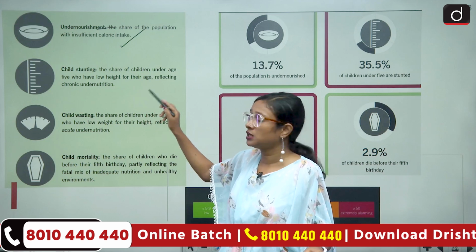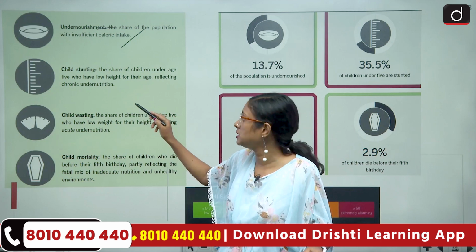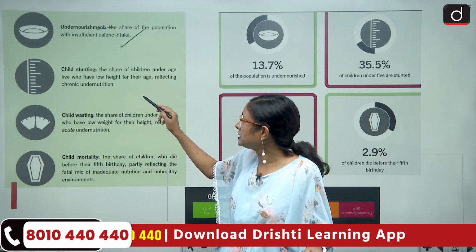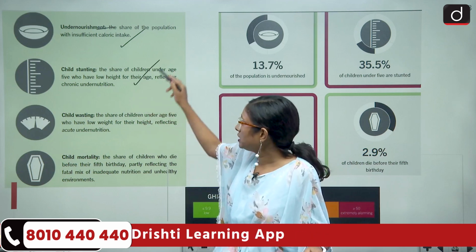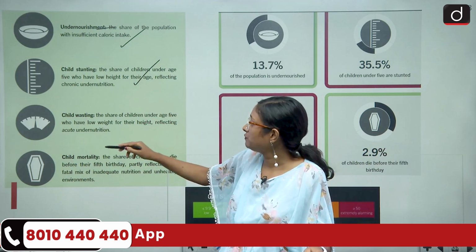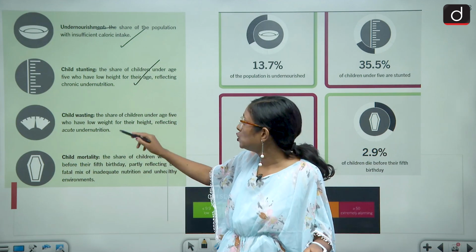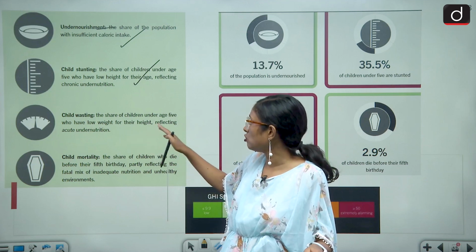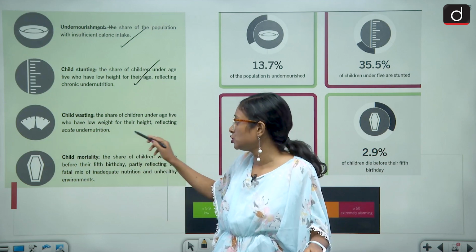So child stunting is measured for children below 5 years who have a low height for their age, and this is marked under chronic undernutrition. Then we have child wasting, where they measure low weight for height, also for children below age 5, and that is called acute undernutrition.